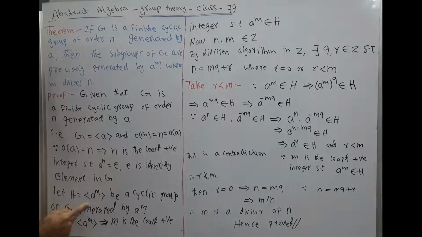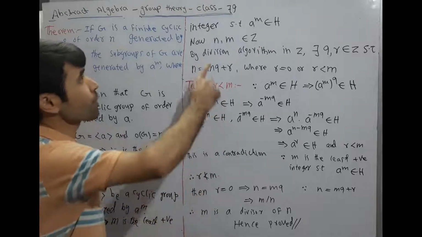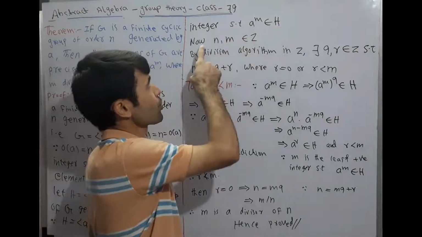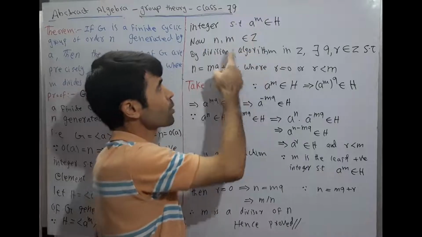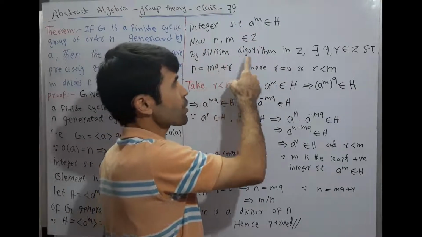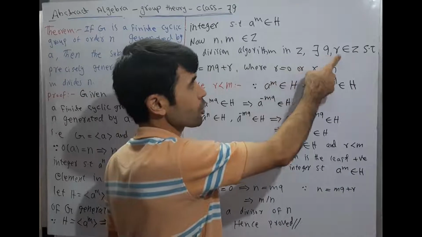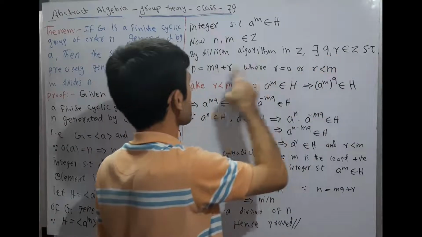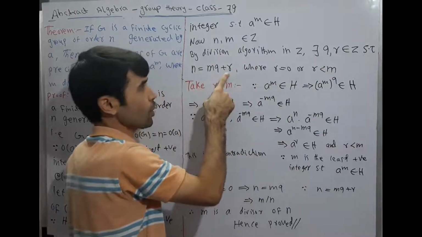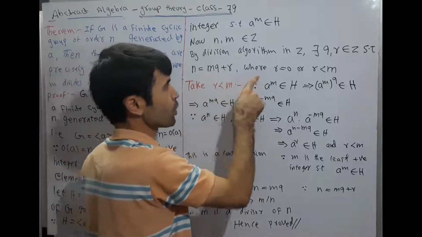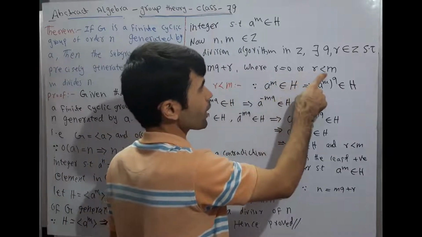Let H equal to the cyclic group of G generated by a to the power m. Since H is equal to the cyclic group generated by a to the power m, then m is the least positive integer such that a to the power m belongs to H. Now n, m belong to Z, both of them are integers. By the division algorithm in Z, there exist q, r belonging to Z such that n is equal to m into q plus r, where r is equal to 0 or r is less than m.